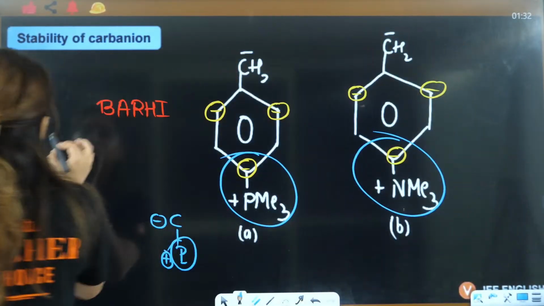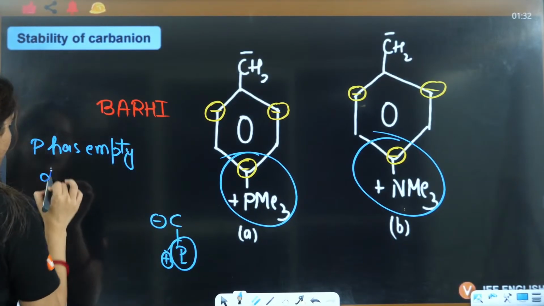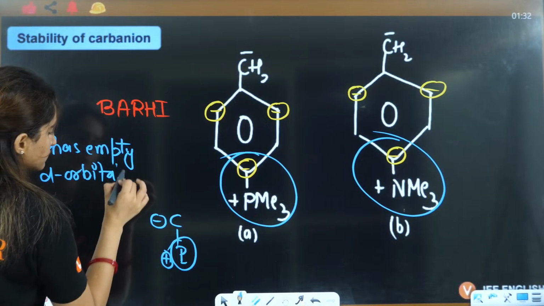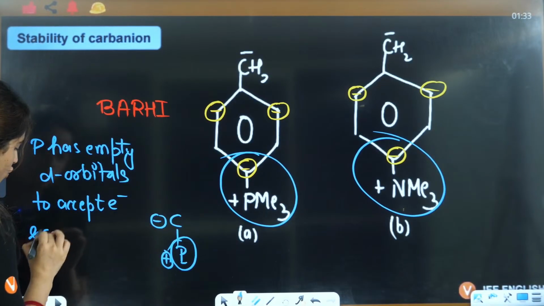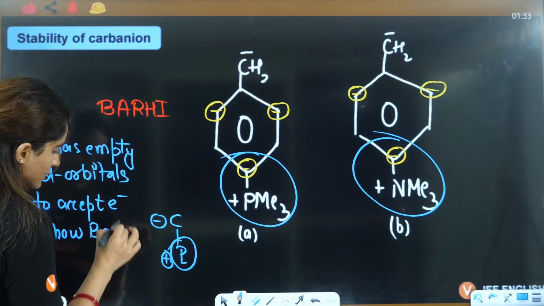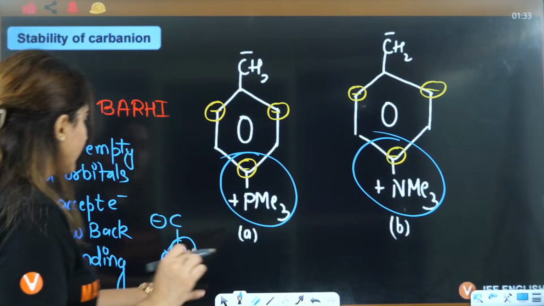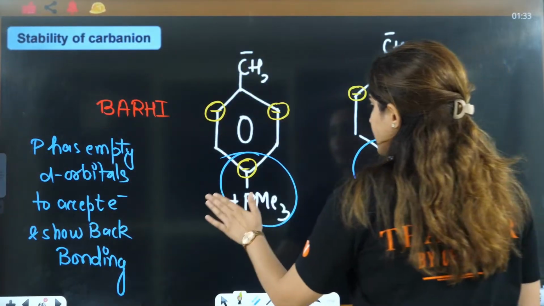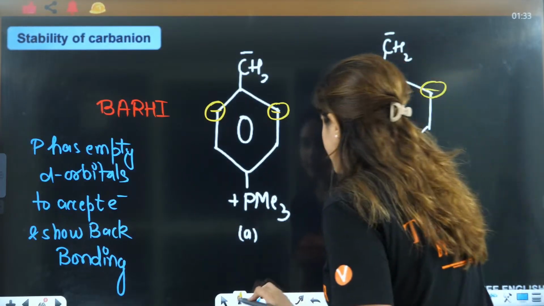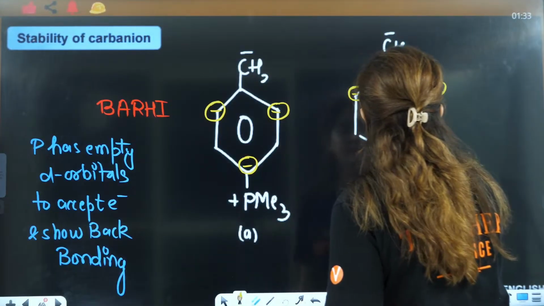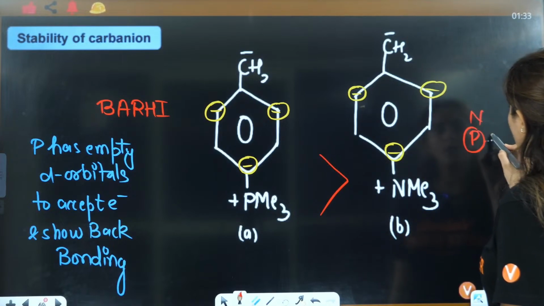So you will write it here. P has empty d, not p, empty d orbital to accept electrons and show back bonding. These things I am writing so that in the notes you will get clarity about these things, okay? Okay. So if you see this here, this will be negative, this will be negative. This will show back bonding. Nitrogen, phosphorus, this belongs to second period.